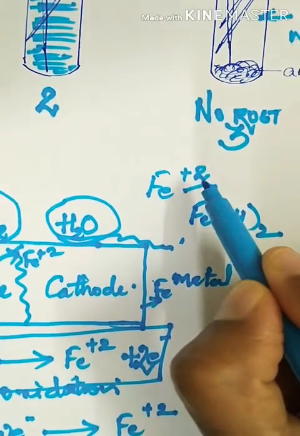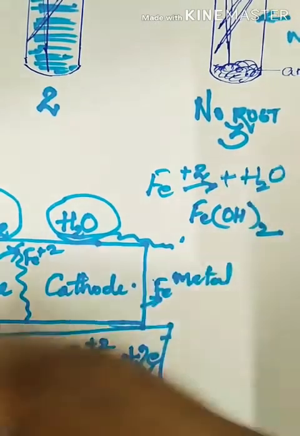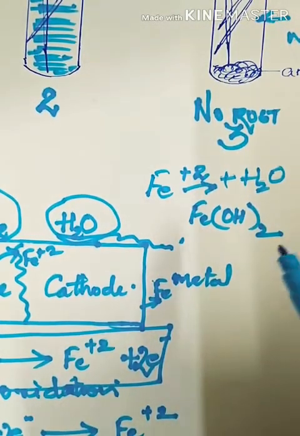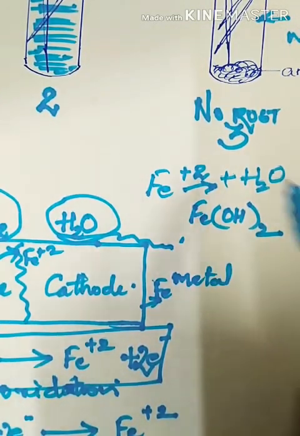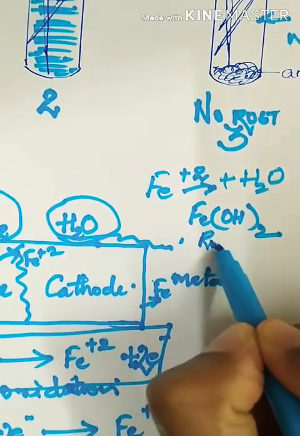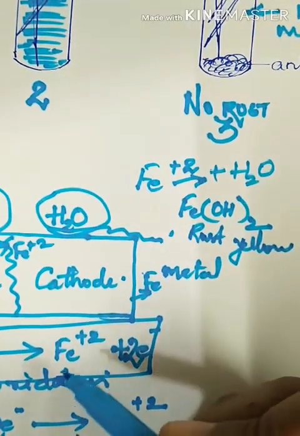These Fe2+ ions react further with water and are converted into Fe(OH)2. This is also a form of rust, but this rust is yellow in color. We call it yellow rust.